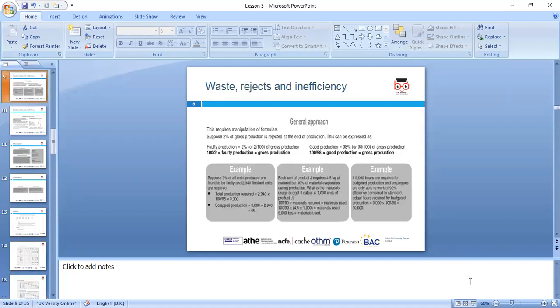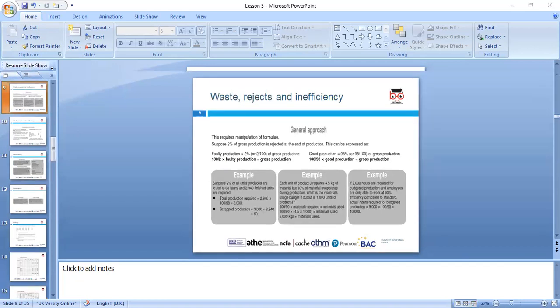Waste is one example we can look at. Suppose 2% of all the units produced are faulty, and 2,940 finished goods are required. What we do is multiply by 100 divided by 98. We have to adjust it to make it 100%, because that was 98% with 2% waste. So there will be a scrap of 60, and the scrap has a value, which we can sell at a different price, and we can adjust for it.